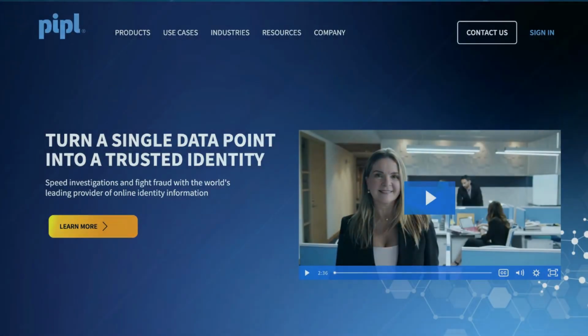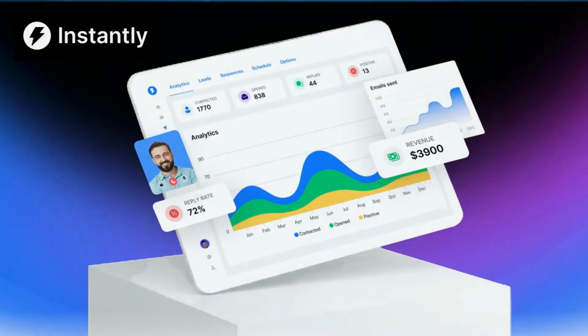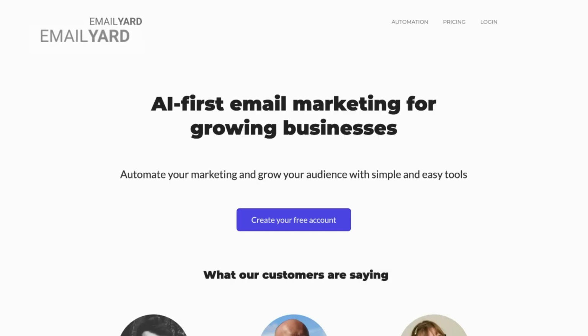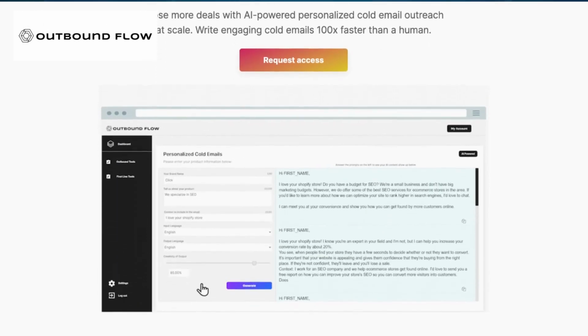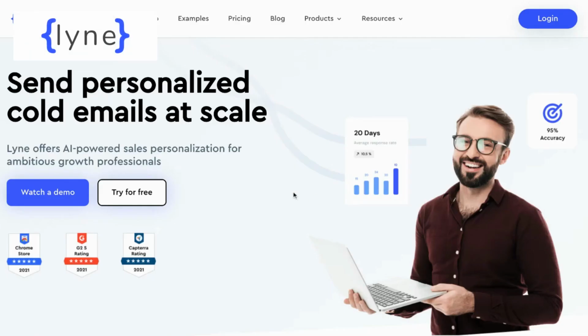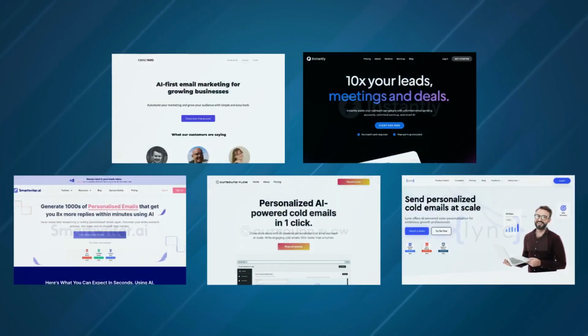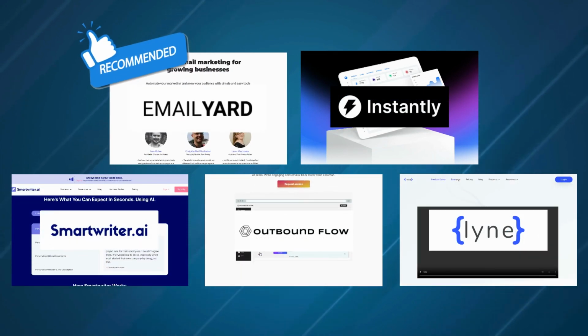Compared to pipl.ai, Instantly offers a more comprehensive data enrichment solution with real-time data verification. Smartwriter is focused on improving the quality of your written content, while Email.ai is an email automation tool that can help you improve your email marketing campaigns. Outbound Flow, on the other hand, offers robust email automation solutions to outbound sales productivity. Lyne.ai, on the other hand, provides a customizable data processing solution that can help you extract valuable insights from your data. If you're looking for an email automation tool that can help you improve your email marketing campaigns, we recommend Email.ai as the best option.